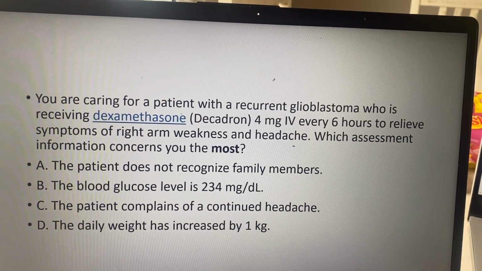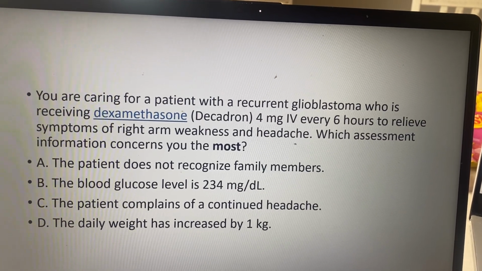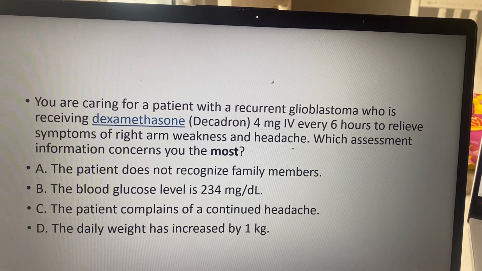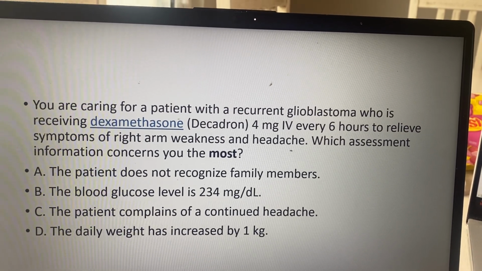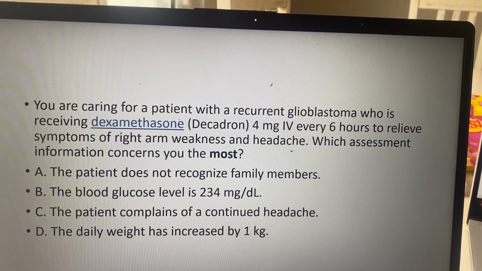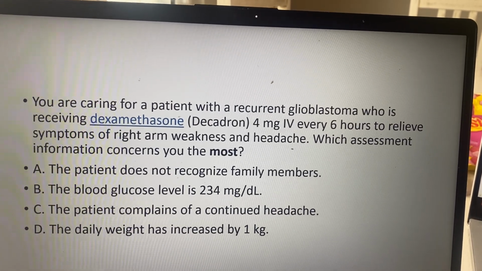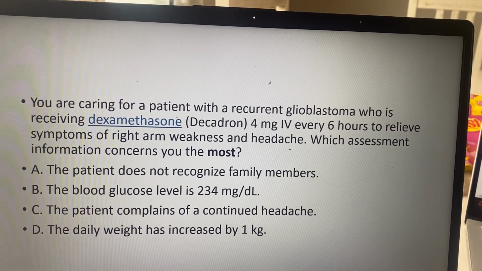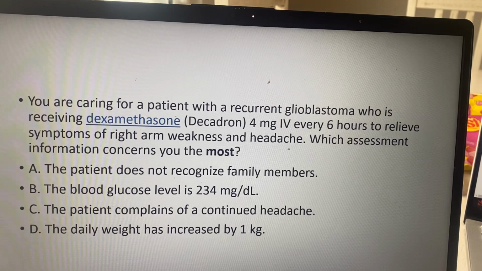So go down the line. There's no tricks. Just go straight down the line. You're working the question first. So we have someone with a recurrent glioblastoma receiving dexamethasone and having symptoms of right arm weakness and headache. What concerns me the most regarding this?